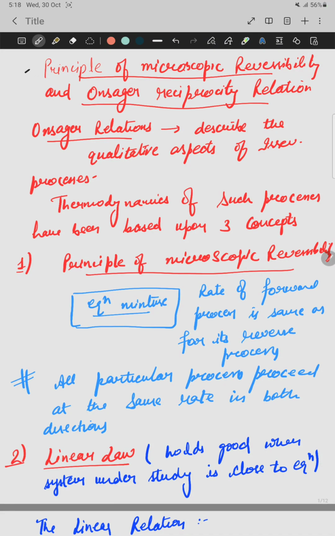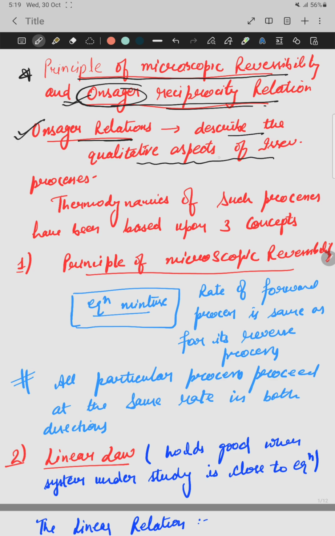Hello students. So today we discuss the topic of principle of microscopic reversibility and Onsager reciprocity relation. Onsager is the first scientist whose relations are used to explain the thermodynamics of irreversible processes. So Onsager, first of all, derived the various relations which describe the qualitative aspects of the irreversible processes.